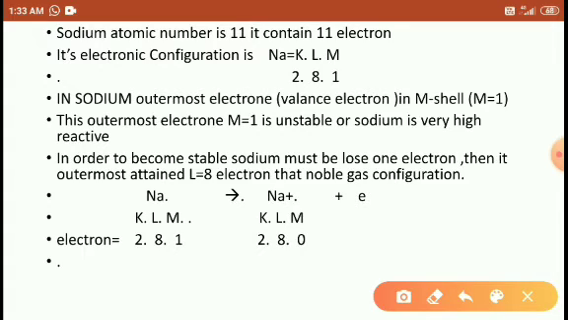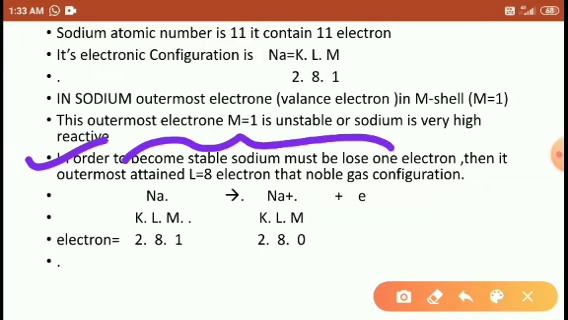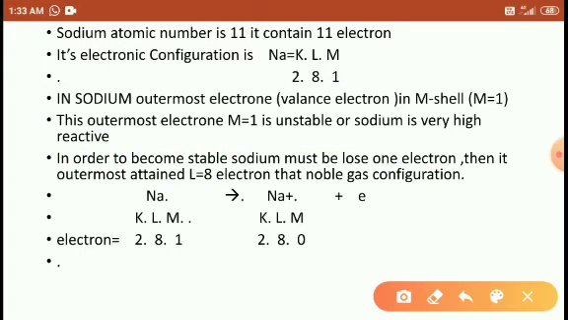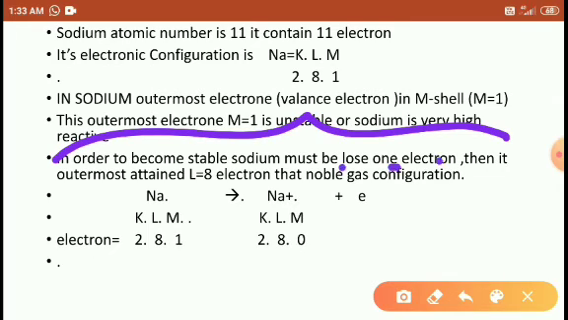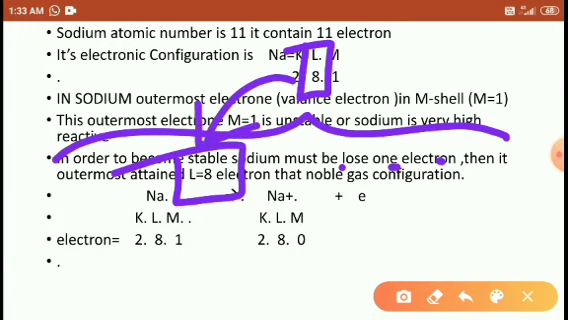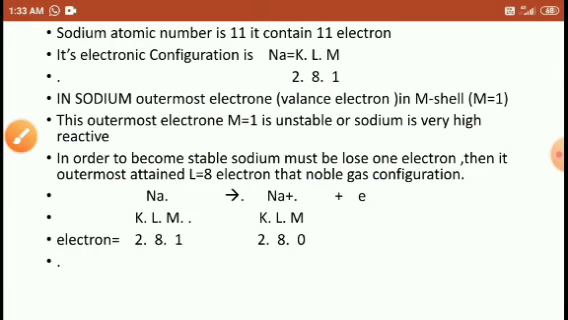In order to stabilize, the sodium must lose 1 electron. Then its outermost shell attains L = 8. If it loses 1 electron, how many electrons are present in the outermost shell? Only 8 electrons. So in order to stabilize, the sodium atom loses 1 electron, and after that its outermost shell is L = 8, and it attains the noble gas configuration. If L = 8, it is similar to the noble gas.